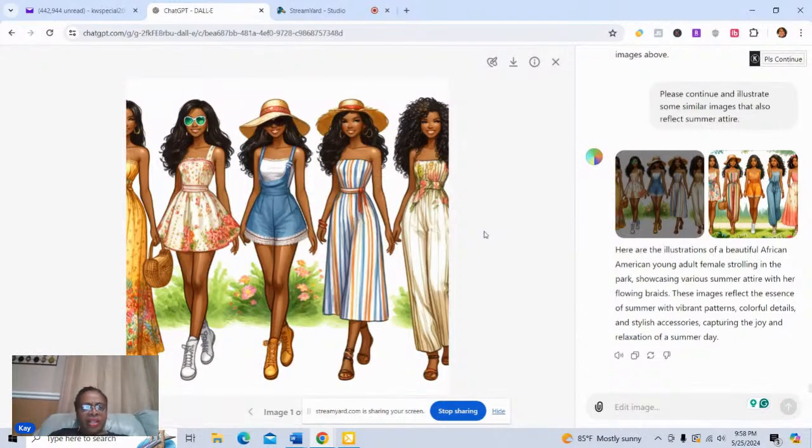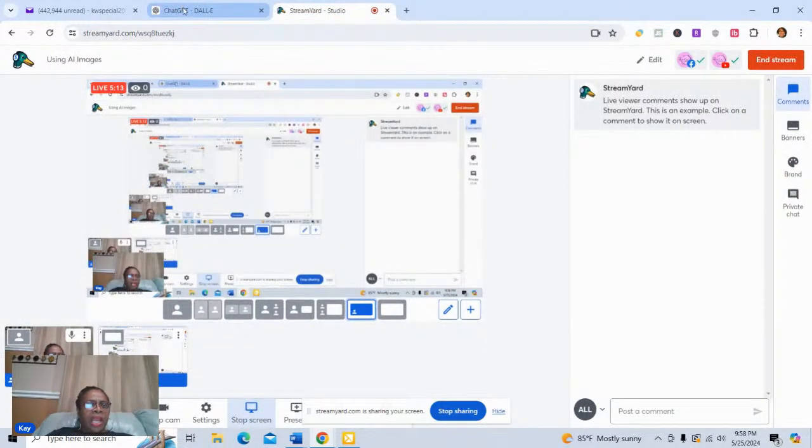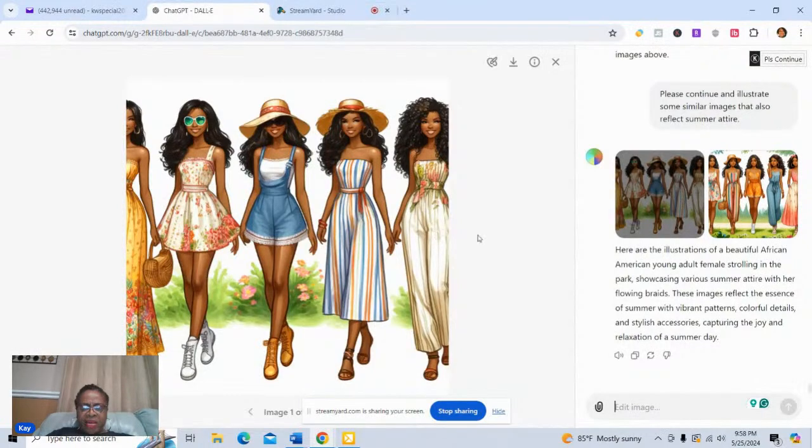But also, we're in this whole new space now, let me make sure that I am still showing. Yes, okay. We're in this whole new space of artificial intelligence, and with that, I want to be sure that I'm a part of providing the information related to artificial intelligence and how you can use it in growing a business and starting a business, all of that. So I'm going to continue to teach on artificial intelligence.